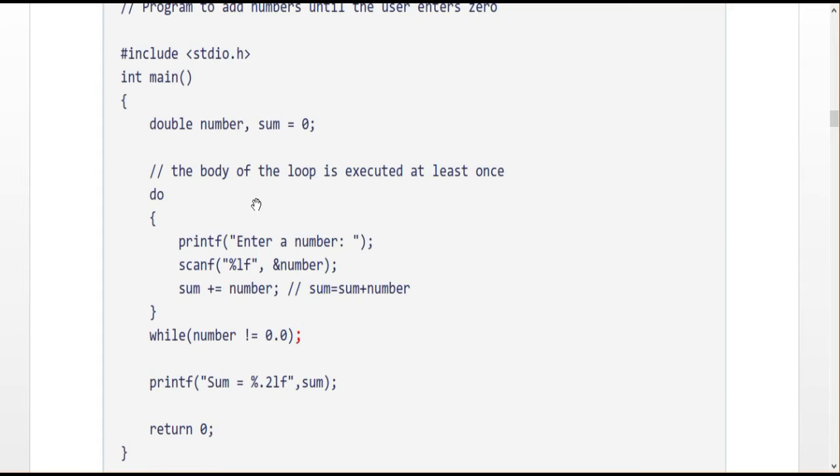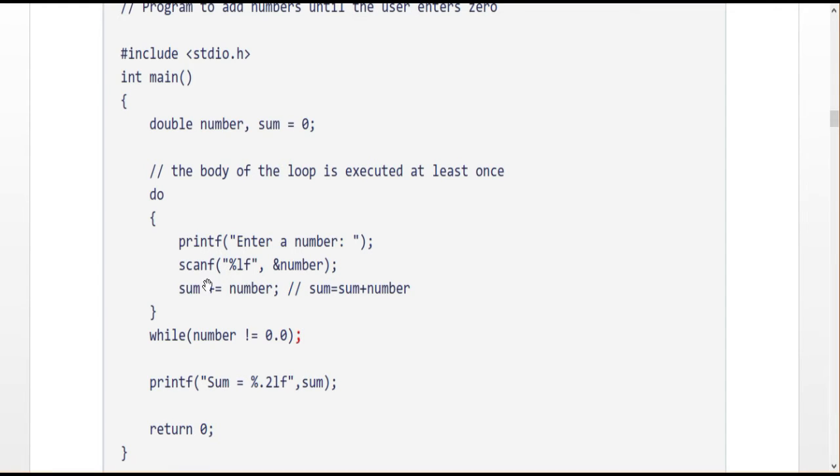And the example program for the do while statement. Here I declare double number, sum equal to 0, and initialize the value. Then do, and printf of enter the number and scanf. Here I am going to get the value from the user and perform the sum operation. Sum plus equal to number means sum equal to sum plus number. This is a short form.